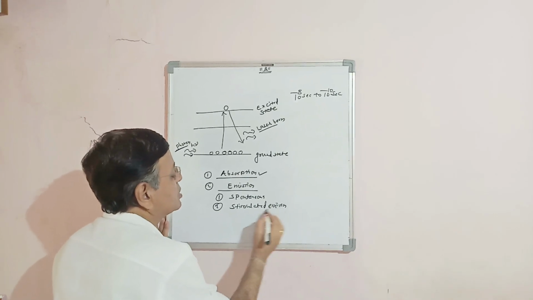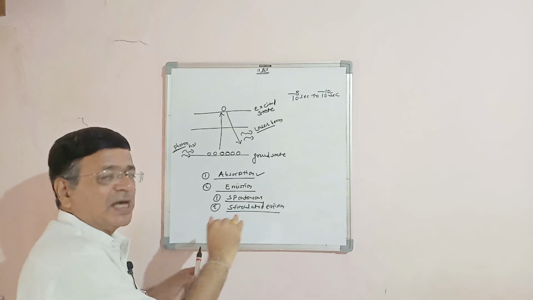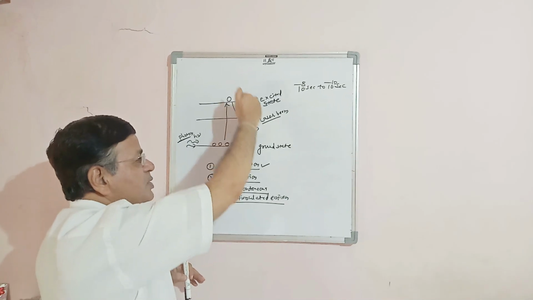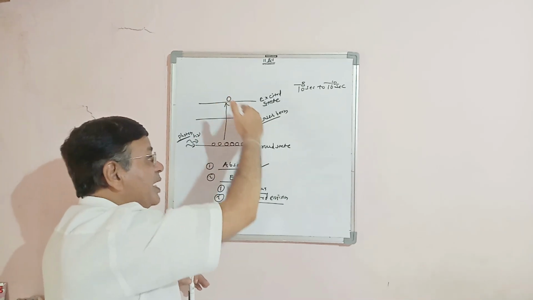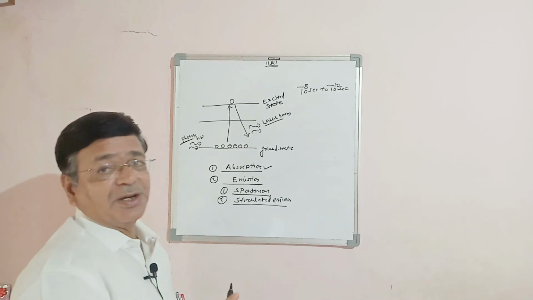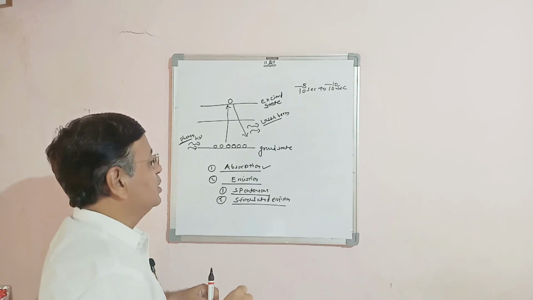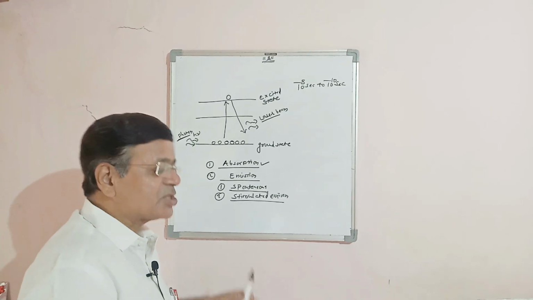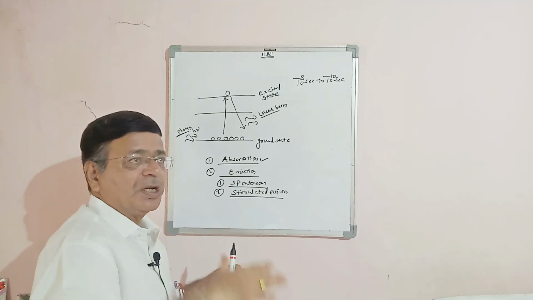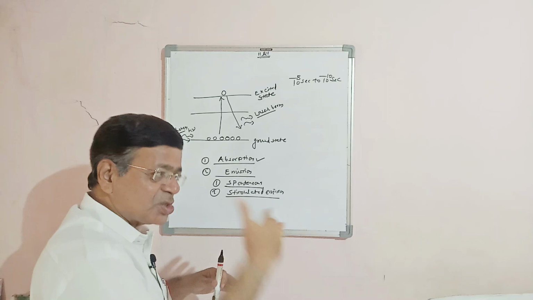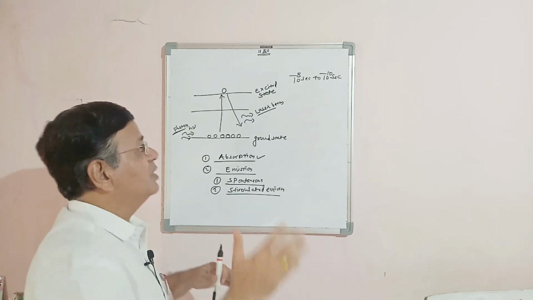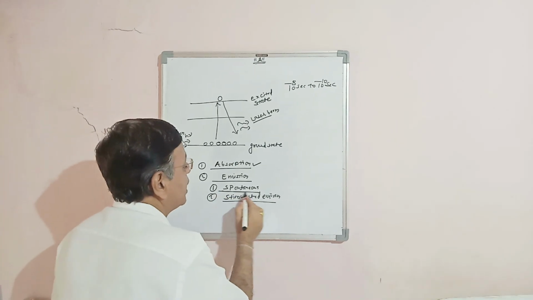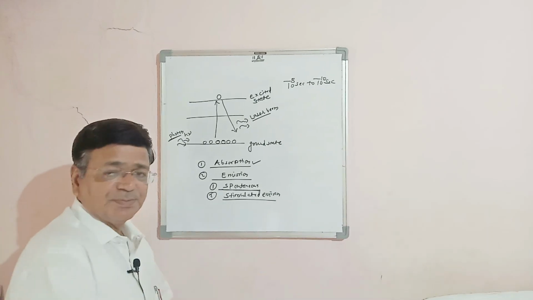So what is spontaneous emission? We know very well that in lasing action, the charged particle goes from the ground state to the excited state, and then undergoes de-excitation. While de-excitation is occurring here, no external energy is required, and because of that, this type of emission is nothing but spontaneous emission. That means no external energy has to be provided to the charged particle that has reached the excited state to force it to de-excite. No external energy is required there, and that type of emission is called spontaneous emission.